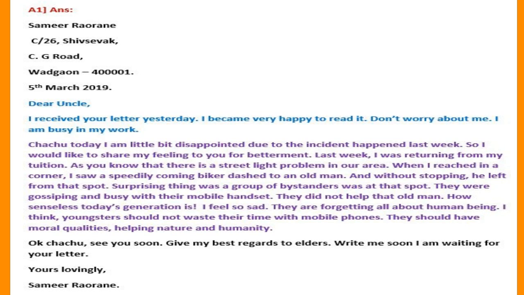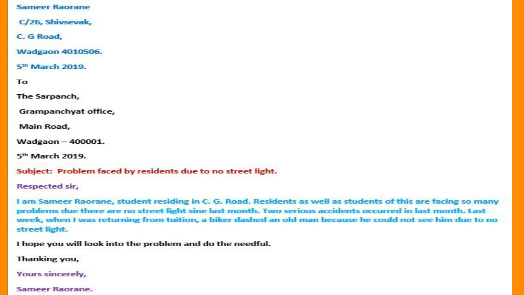And in the last paragraph, you can write like this. Okay, Chachu, see you soon. Give my best regards to elders. Write me soon. I am waiting for your letter. Yours lovingly, Samir Raurane. Friends, in this letter, the beginning paragraph and ending paragraph are common lines, so you can use them in any type of informal letter.